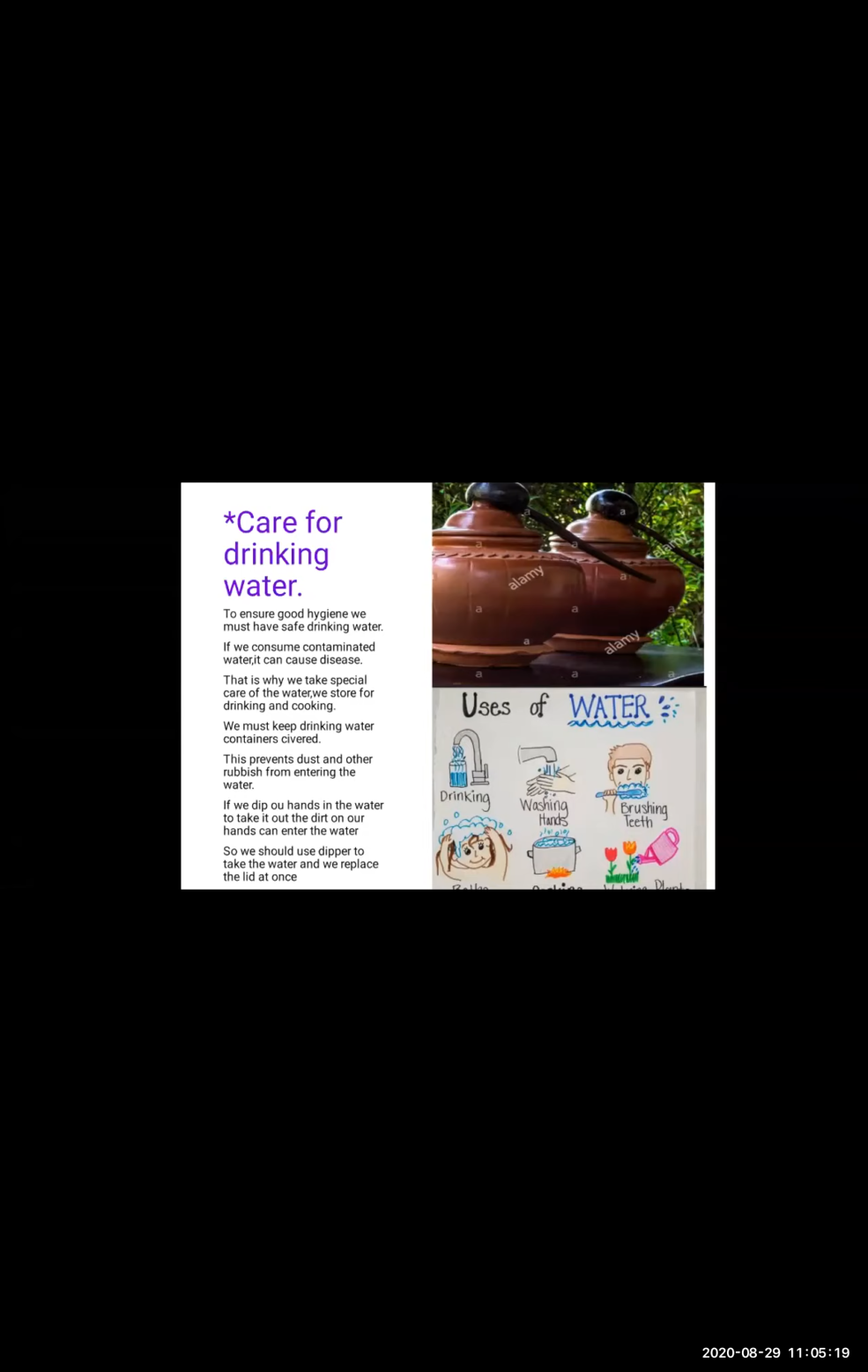We should never drink the water which is left uncovered, where the bottles are open, the container is open, or the vessels are kept open. We should never consume that water because it is full of dust. Yes, the dust comes from outside and it settles on the water. So if we consume that water, we will fall sick. So it is very important to keep good hygiene for safe drinking water. If we consume contaminated water, it can cause disease.